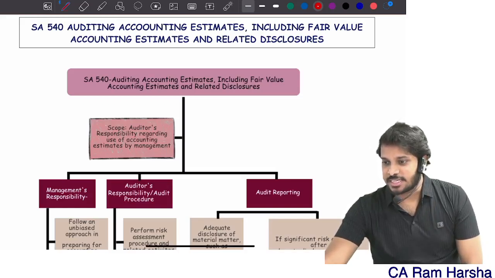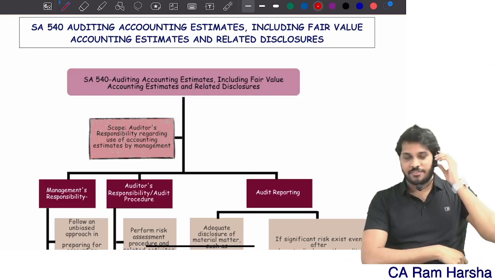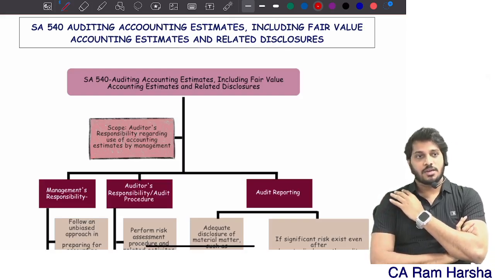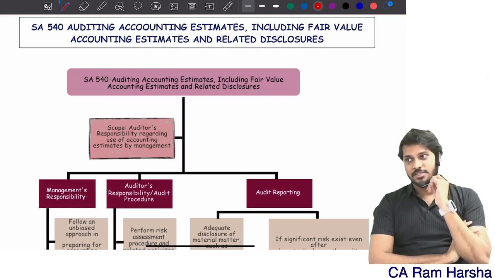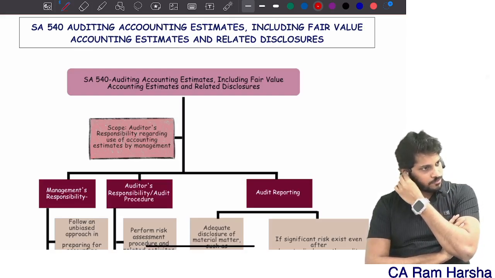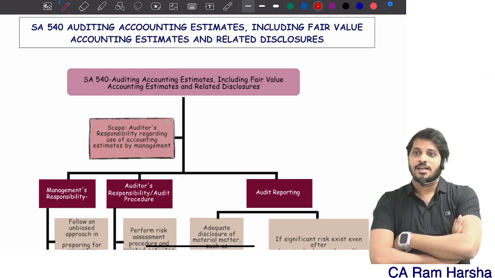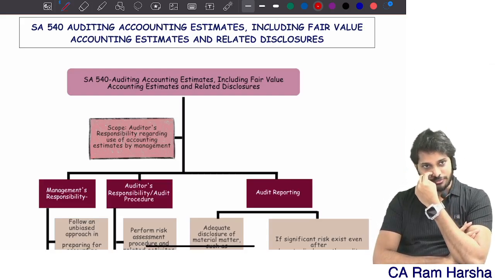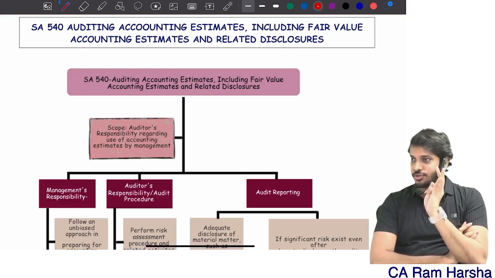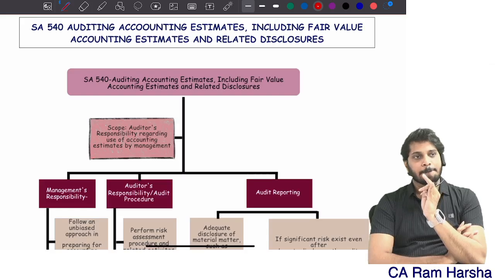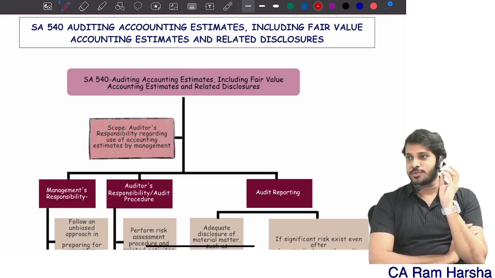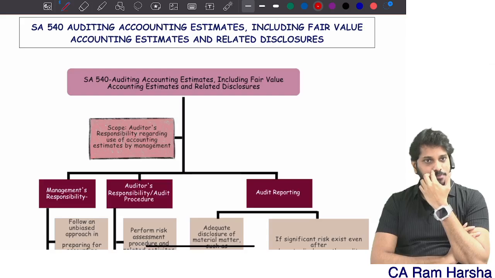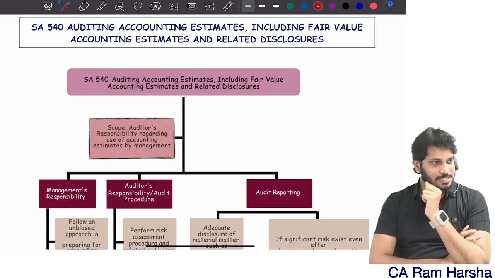So let's begin the next standard, that is SA 540, auditing accounting estimates, including fair value accounting estimates and related disclosures. And this is one of the toughest standards that we have. Like in entire CA Final, if you recollect, generally these standards you feel tough. One is 402, and 540, and we have SQC 220. These are the 5 standards, or mainly 4 standards, which generally many don't understand.